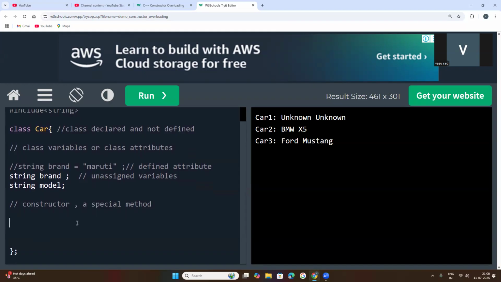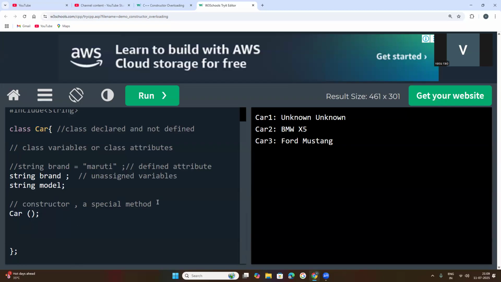I told you the rules before creating a constructor: the constructor must be declared with the class name. What is our class name? This is the class name. Then with the same class name, it must be suffixed with brackets. Now this is called one constructor created for this car class.